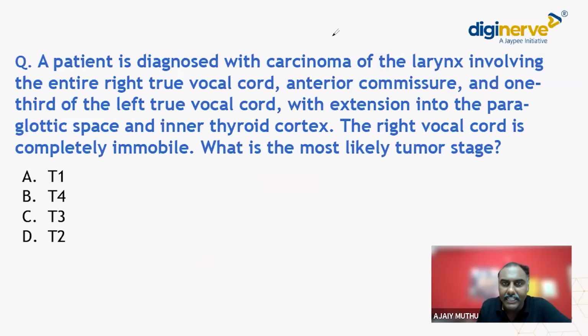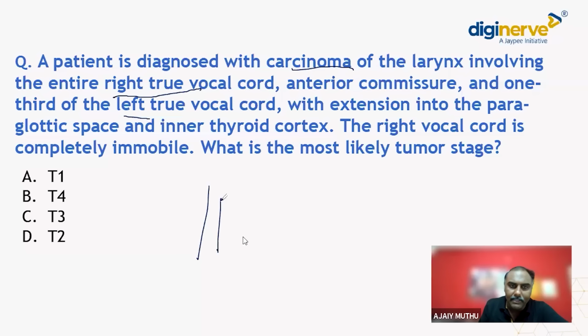He is having a CA larynx, carcinoma larynx, in the right true vocal cord, and the anterior commissure and the anterior 1/3 of the left true vocal cord. That is, the carcinoma is starting from the right vocal cord. The entire right vocal cord is involved.